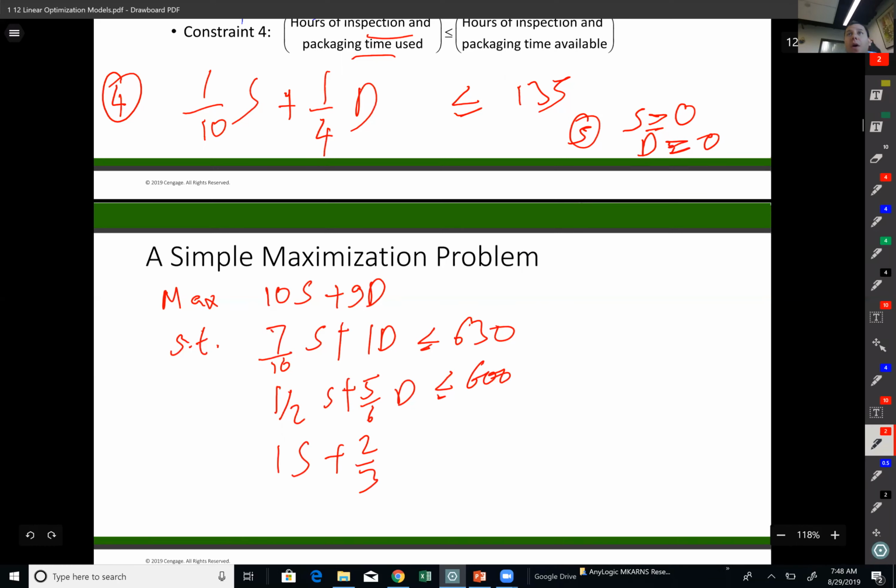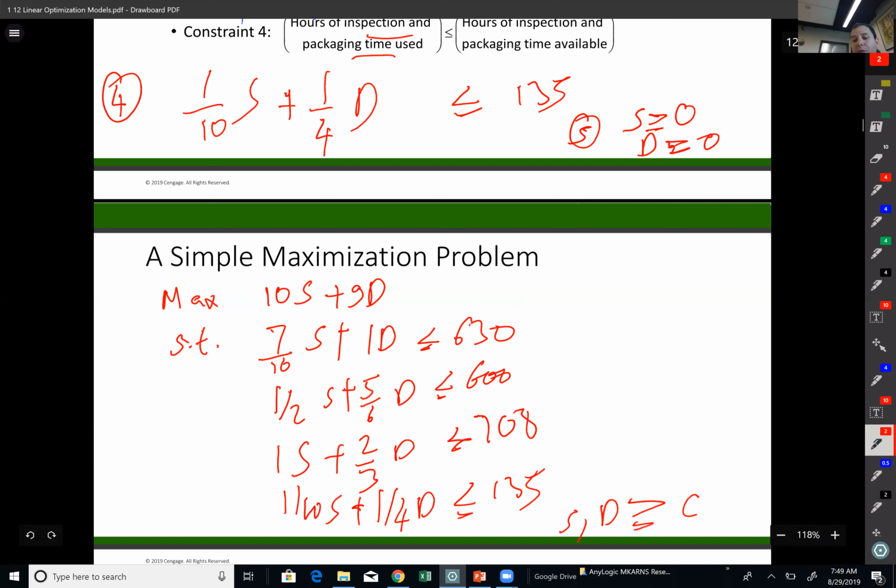All right. So for finishing department, 1S plus 5/6 D should be less than or equal to 708 hours. And finally, inspection and packaging, I have 1/10 S plus 1/4 D should be less than or equal to 135 hours. And plus, we talked about S and D have to be greater than or equal to 0.